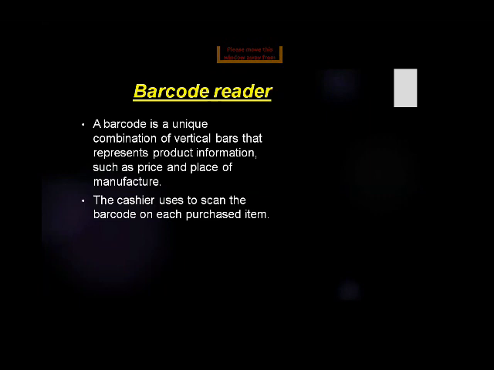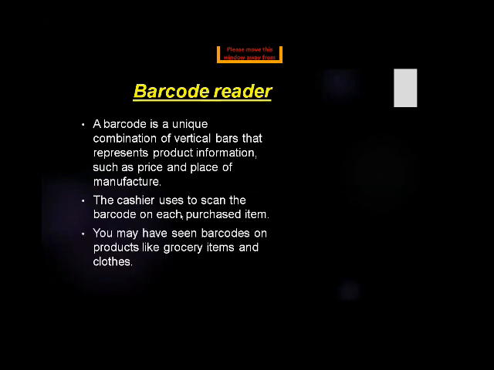The device that can read this barcode is called a barcode reader. What is hidden in these lines? Each line is a code that may be the price, the name of the product, the place where it was manufactured, and much more. The cashier scans the barcode on each purchased item. You may have seen barcodes on products like grocery items and clothes.